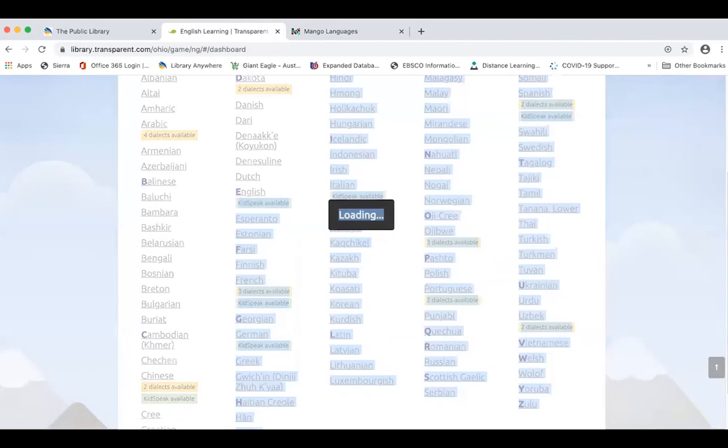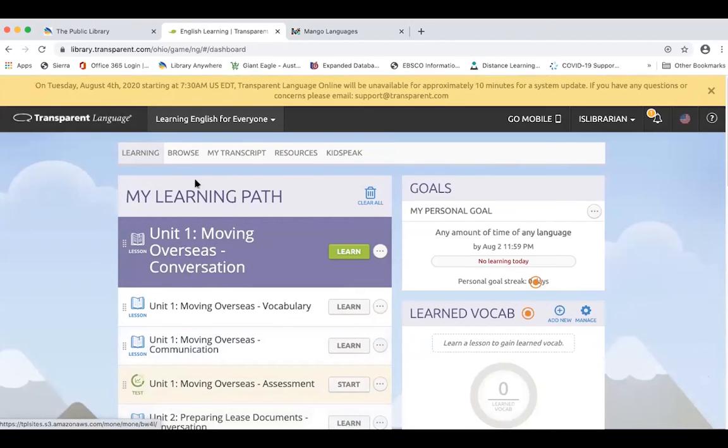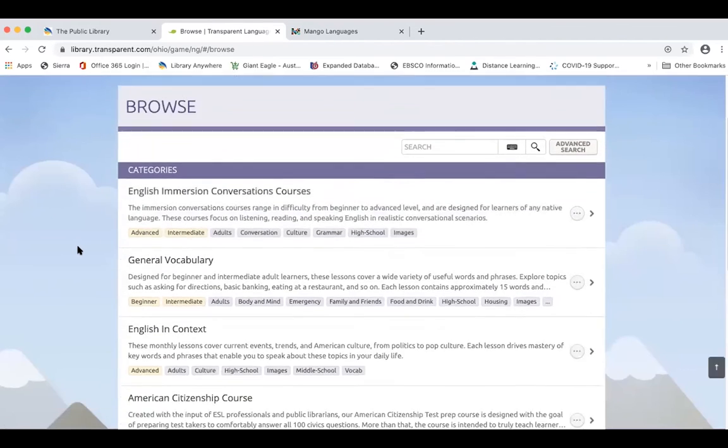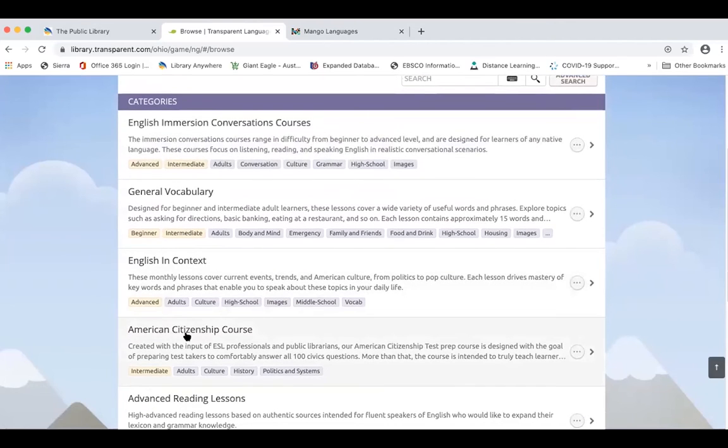The handy thing about the English courses too in Transparent Language Online is that any of the English courses, whether it's the English immersion version or the one where it's teaching it in a native language, when you go to browse, it has a full American citizenship course to take. So again, if you need American citizenship or you know someone who needs it, this is another resource where they'll find the material to study and learn in order to pass their test for American citizenship.